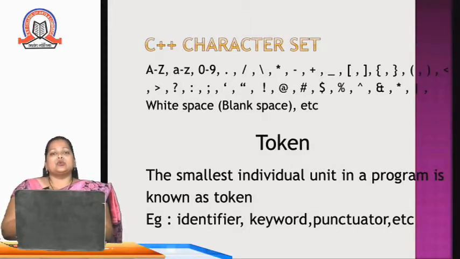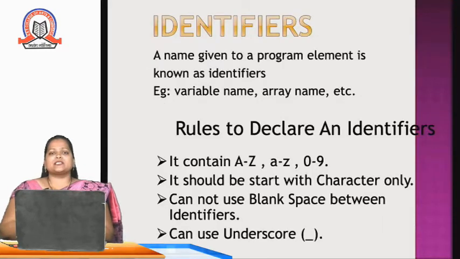After that, a token means the smallest individual unit in a program. Examples are identifier, data type, keyword, operators, punctuators, etc. So these tokens we'll see one by one. First is the identifier. An identifier means a name given to a program element. Examples are variable name, array name, function name.